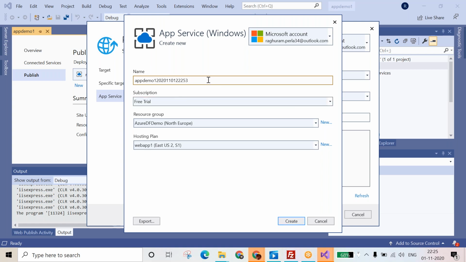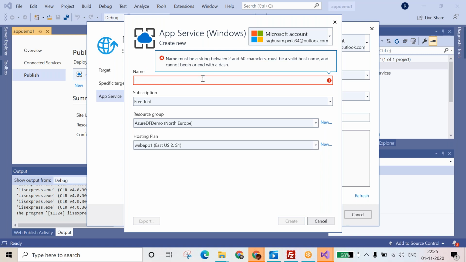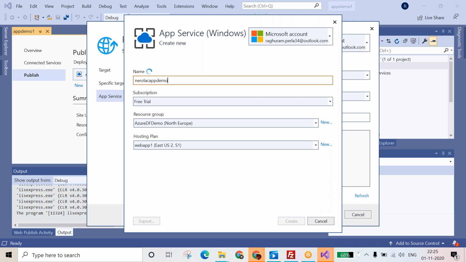Oh, this one. Yeah. Okay. Now you are going to create an issue. Okay, that's okay. Create. Oh, it will show the new one itself.